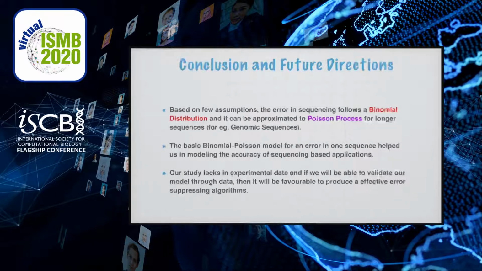On the basis of a few assumptions, the error in sequencing follows a binomial distribution for short sequences, and it can be approximated to a Poisson process for longer sequences such as genomic sequences. The basic binomial model for error in sequence helps in modeling the accuracy of sequencing based applications, and this is the key intuition for the study. The study ultimately provides an idea of the number of possible errors in a given sequence or in a genomic study, as well as the likelihood of being 100% accurate.